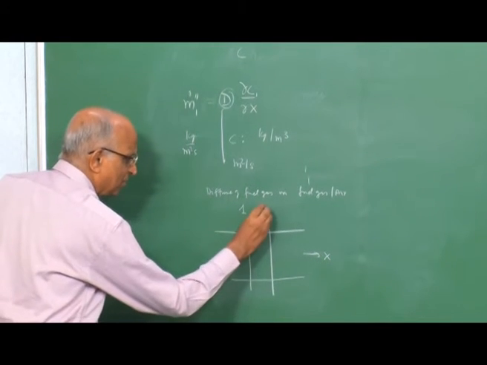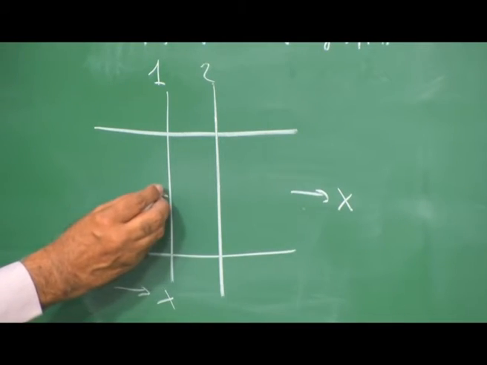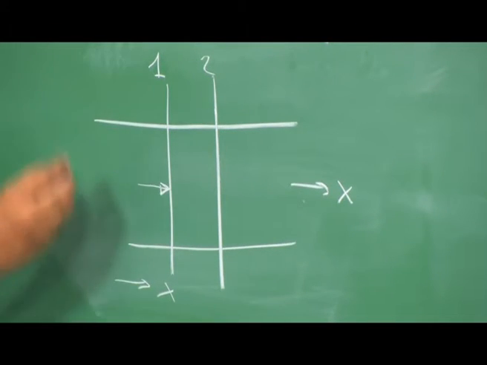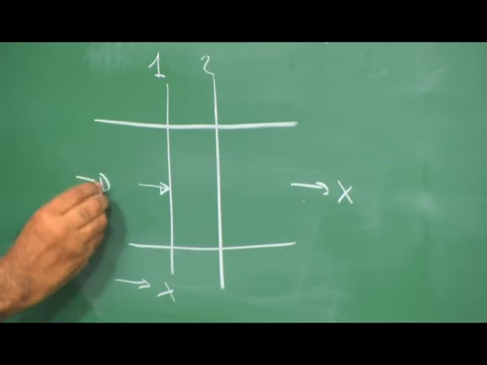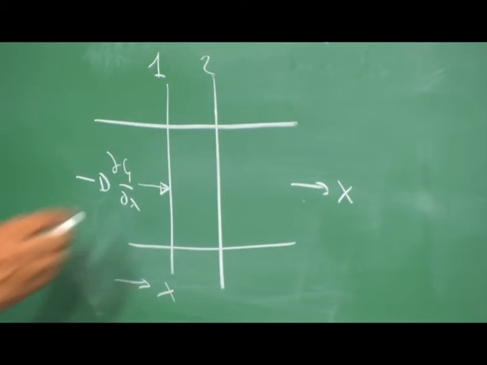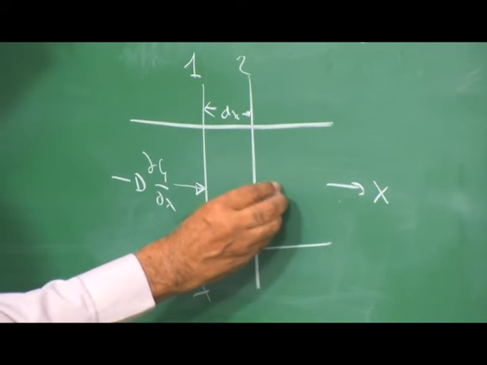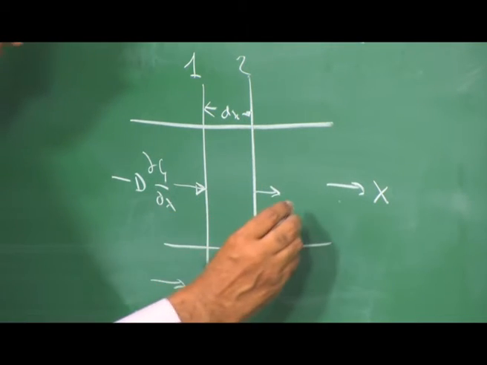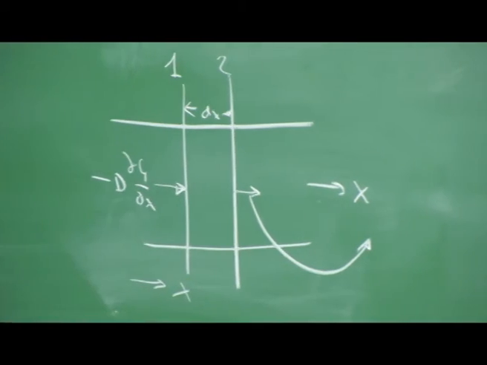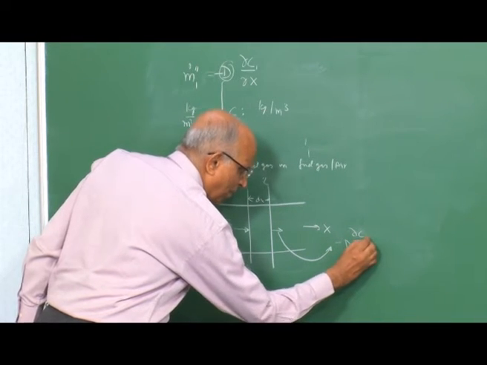I have two stations here, station 1 at a distance x, in which some gas is diffusing. The gradient should be negative, and therefore the mass which is moving must be negative. Therefore, I have the diffusion coefficient times dC1 by dx entering section 1. Let us say section 2 is a small distance dx away. What is leaving is equal to minus D del c1 by del x.